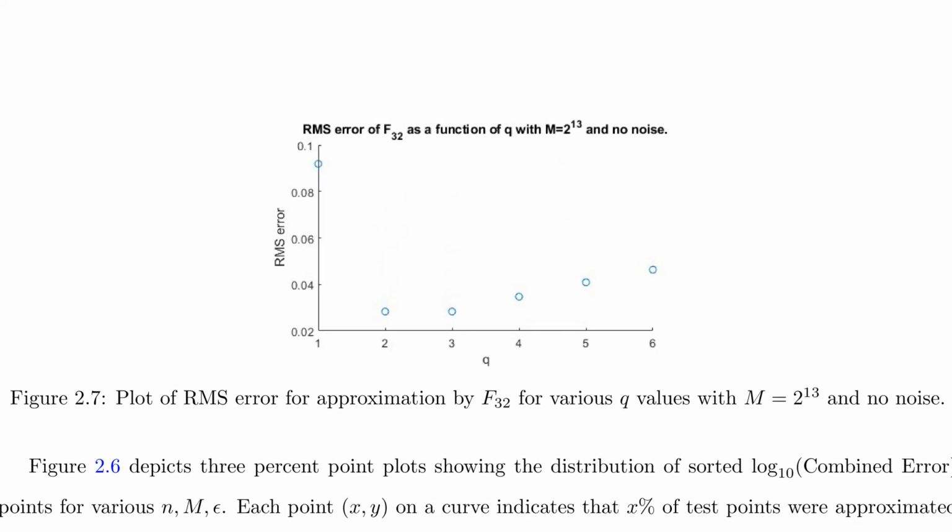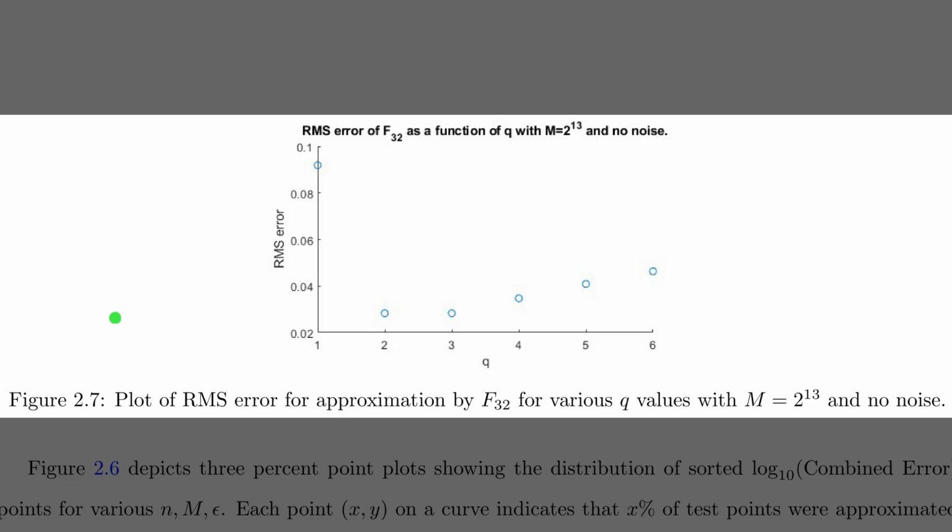Alright, having defined the metrics, Figure 2.7 investigates the model's sensitivity to the parameter q, which estimates the manifold's intrinsic dimension. The vertical axis plots the root mean square error, while the horizontal axis tests different integer values. Notice the clear valley in the data points. The error is minimized specifically when q is set to 2 or 3. Since the true intrinsic dimension of this dataset is actually 2, this confirms that misestimating this parameter degrades the approximation